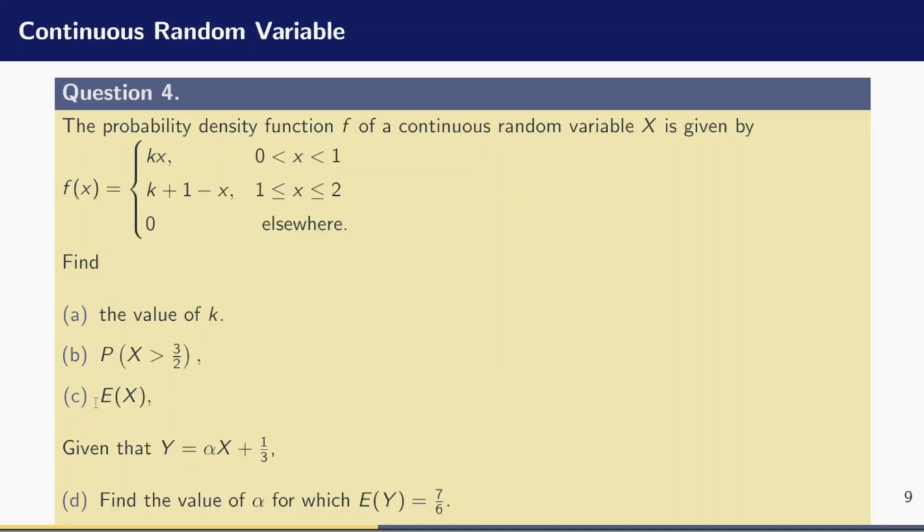Find a, the value of k, b, the probability that x is strictly greater than 3 divided by 2, c, the expected value of x. Given that y is equal to alpha x plus 1/3, find the value of alpha for which the expectation of y is equal to 7 divided by 6.